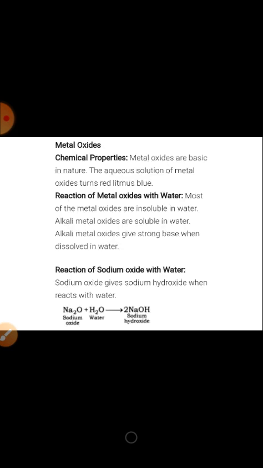Metal oxides. Chemical properties. Metal oxides are basic in nature. Reaction of metal oxides with water. Most of the metal oxides are insoluble in water. Alkali metal oxides are soluble in water and give strong base when dissolved in water. Reaction of sodium oxide with water. Sodium oxide gives sodium hydroxide when it reacts with water.